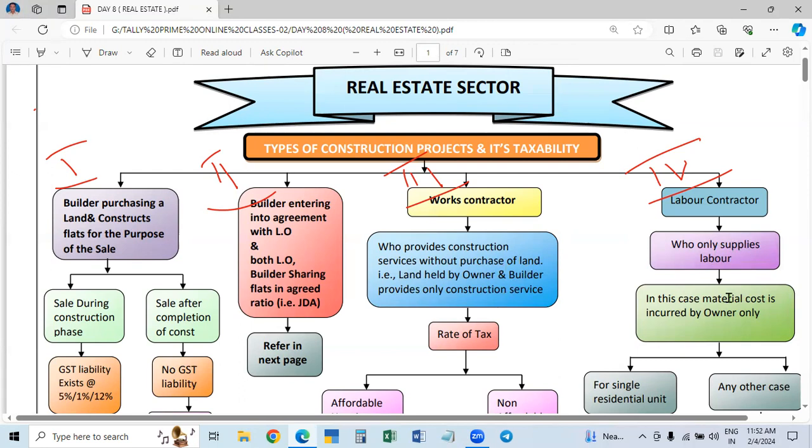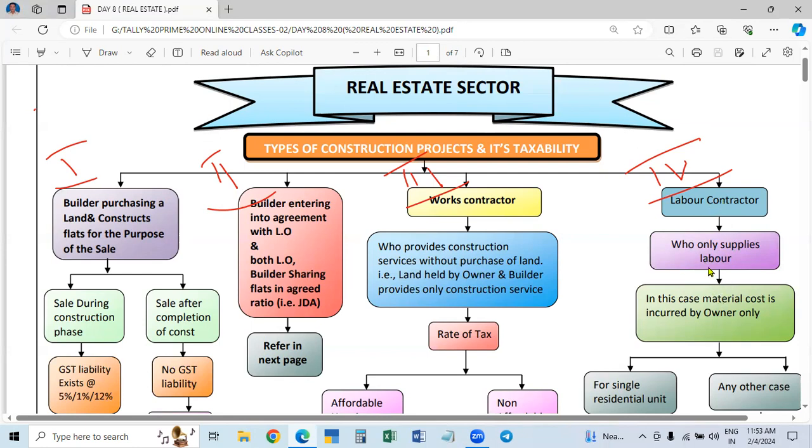That is why the landowner will ask you, you supply the labor and finish the complete construction work with the labor. Whatever material is required, I will supply. So the owner will buy the material and supply the material, and the builder will supply the labor, and the work will be finished. For the labor supply, he will charge the amount.